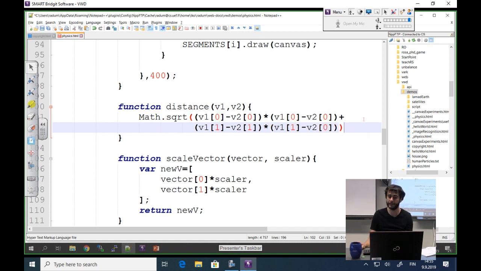You just add another one there, and 4D space, and infinitely high space.